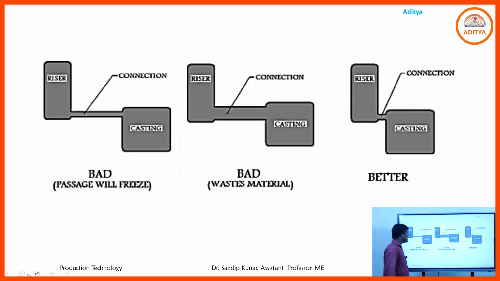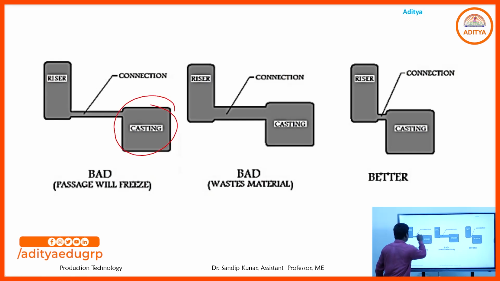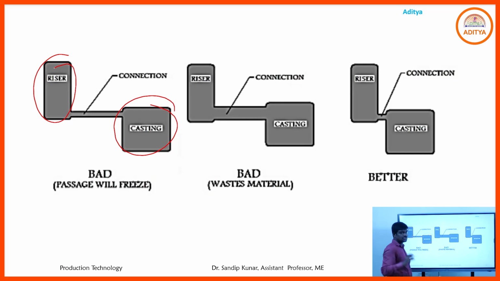The position of the riser and castings. We always calculate and maintain the distance from riser to casting. A large distance is not better; always maintain a short distance between riser and castings.